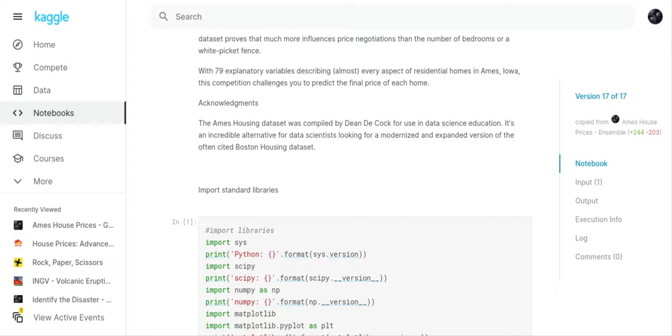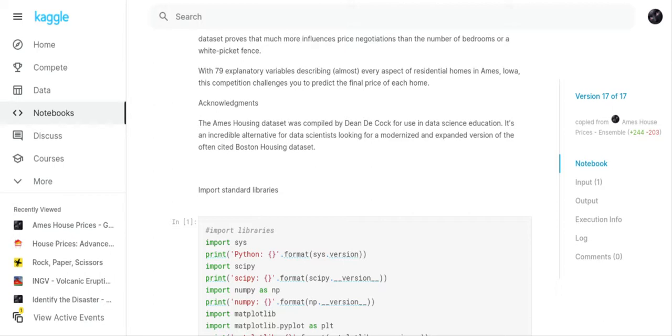We're using the Ames house prices, but I might do some work on the Boston data set anyway, because I think with the Boston data set they give you the latitude and the longitude, and I saw something this morning where they were plotting a graph of the latitude and the longitude, and I thought that looked really, really cool.